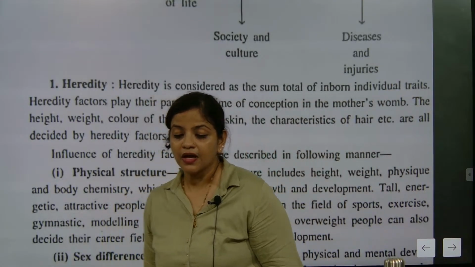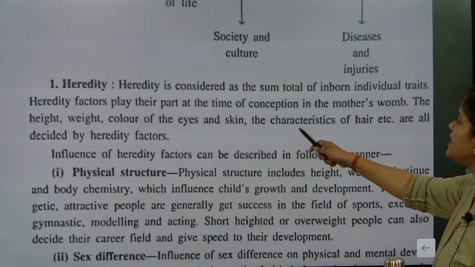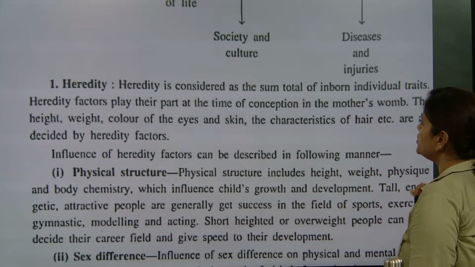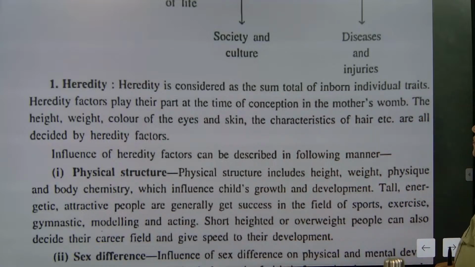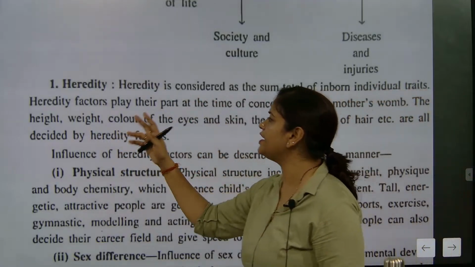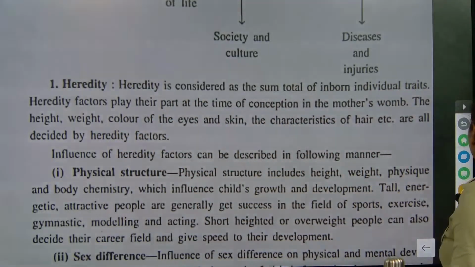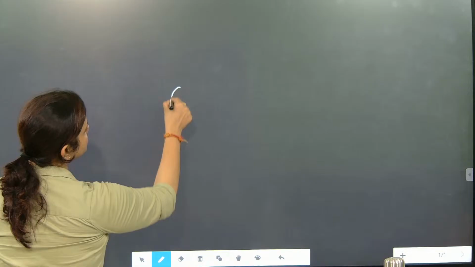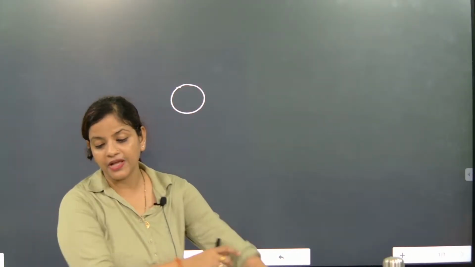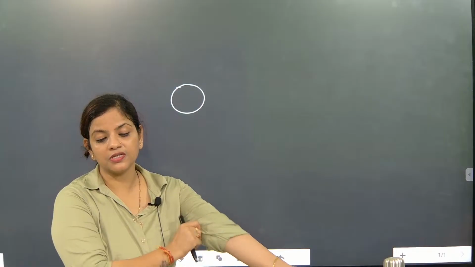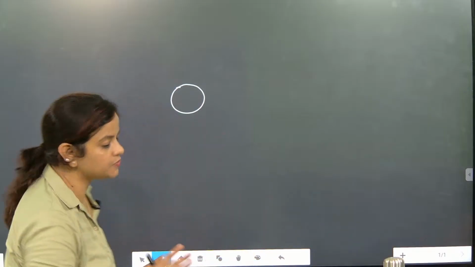Hi Nisha. Now look here. So heredity is considered the sum total of inborn individual traits. Heredity factors play their part from the time of conception in the mother's womb: the height, weight, color. So now look here. I'm going to talk about the most important thing here. So please pay attention. When a child's zygote formation is there, how this zygote formation happens, and after the zygote formation, what all things are happening, I'm going to explain this.